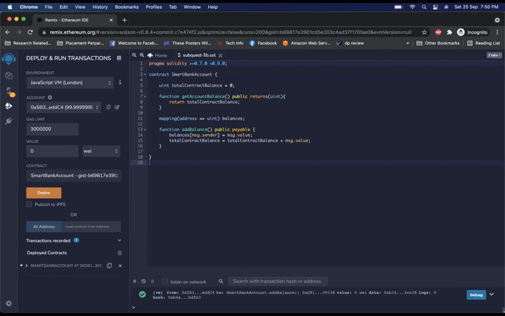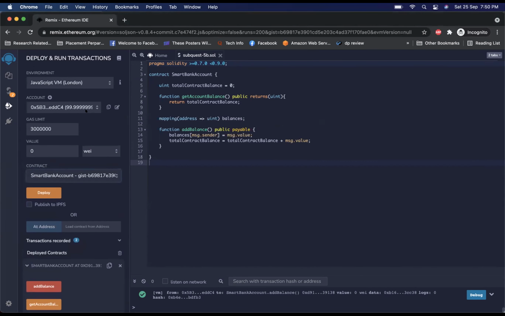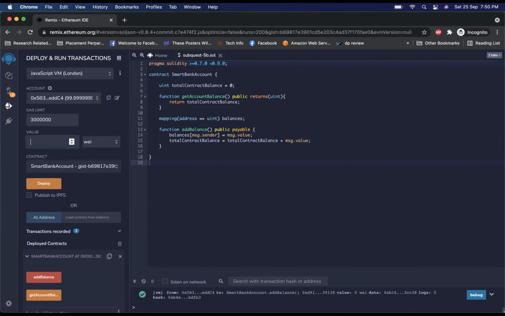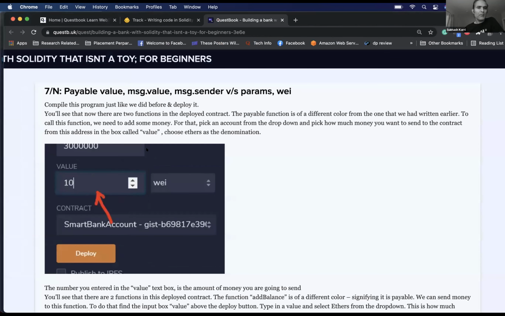Here we are transferring 10 ether. So you're saying 10 wei?